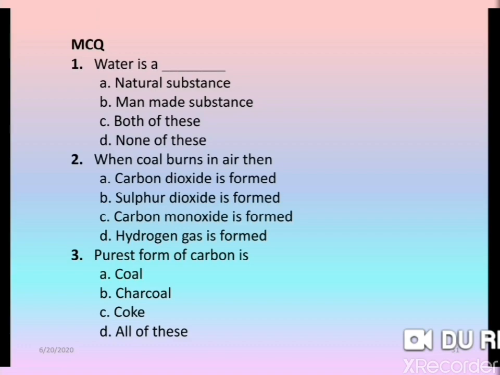When coal burns in air, then carbon dioxide is formed, sulfur dioxide is formed, carbon monoxide is formed, or hydrogen gas is formed? When coal is burned in air, carbon dioxide is formed. The purest form of carbon is coal.